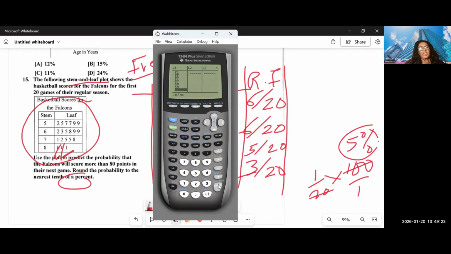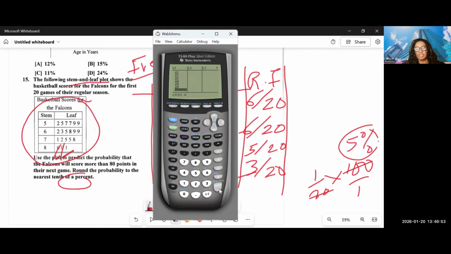Then what are the numbers under stem 6? 62. The next one is 63. The next one is 65. The next one is 68. So you should actually be able to read a stem and leaf plot and find the actual original data. 69 and 69 again.